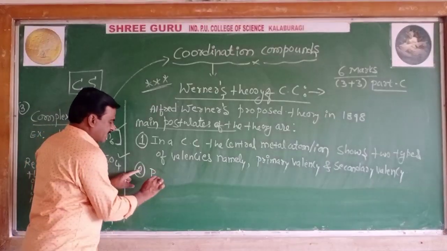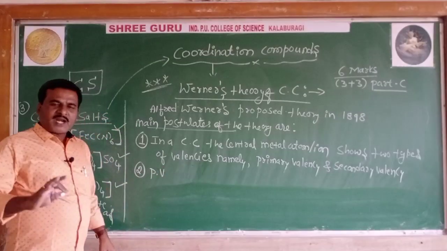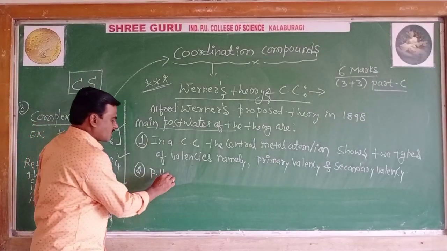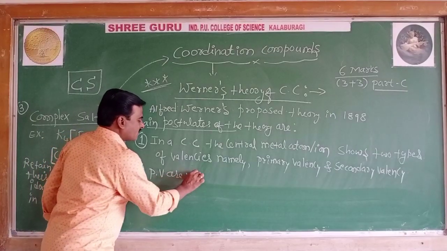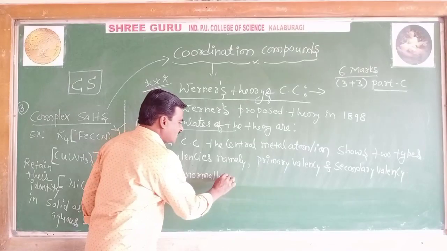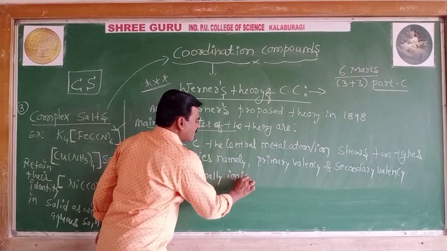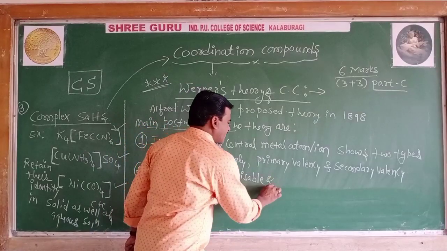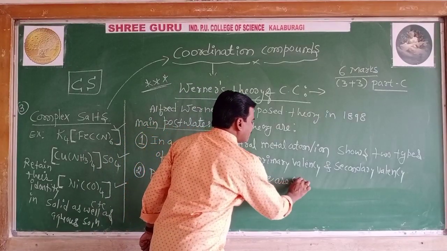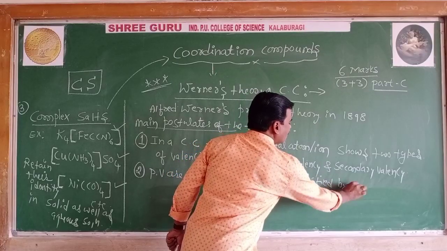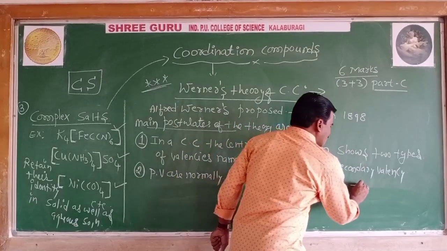Come on, let's collect the point. Primary valency or primary valencies are normally ionizable and are satisfied by negative ions only.